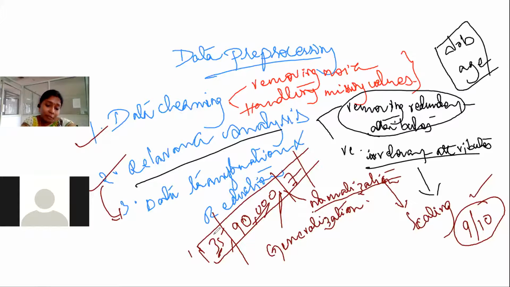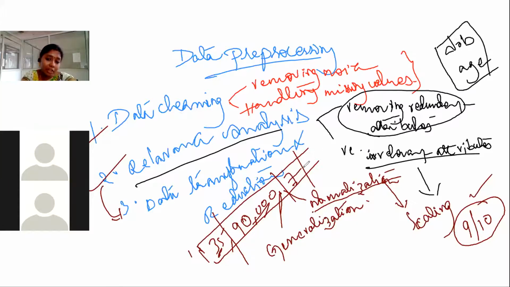So here, 35, can we compare these? Since these are all numerical, we can't compare them directly. Out of 10 increments, he is getting 7, so this is a good number of increments for this attribute.